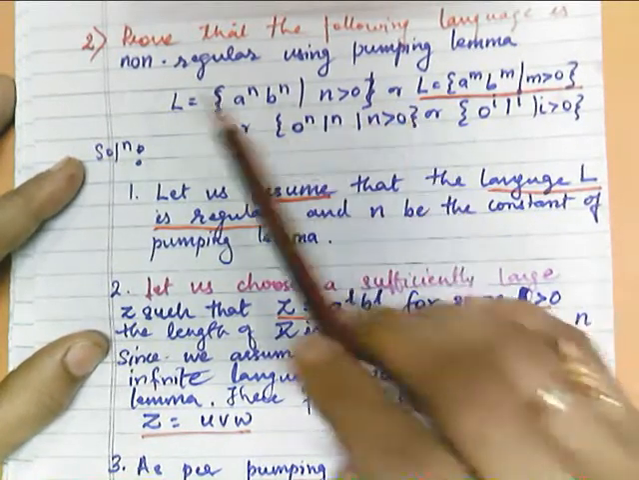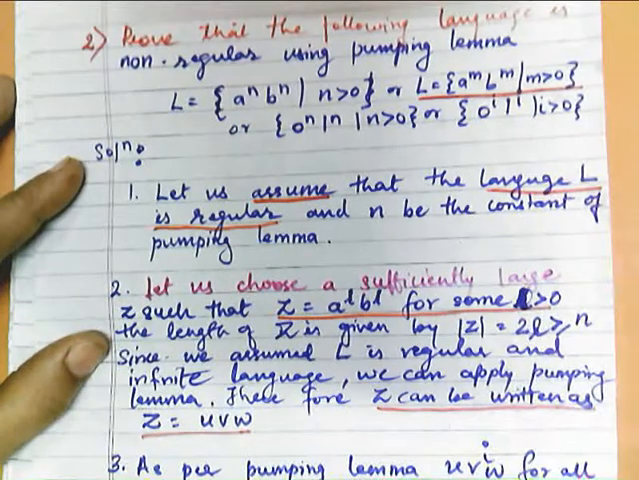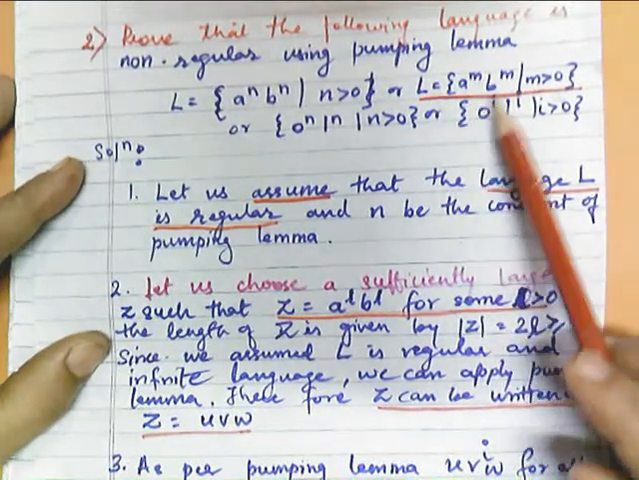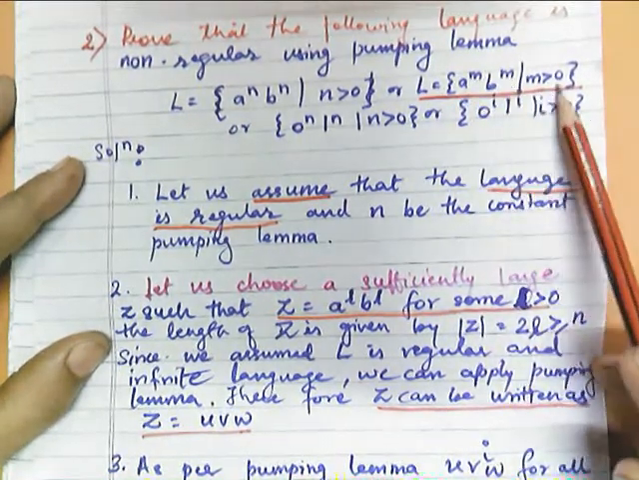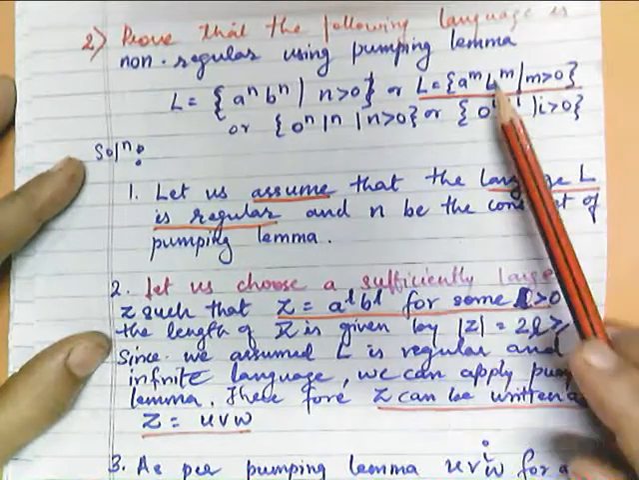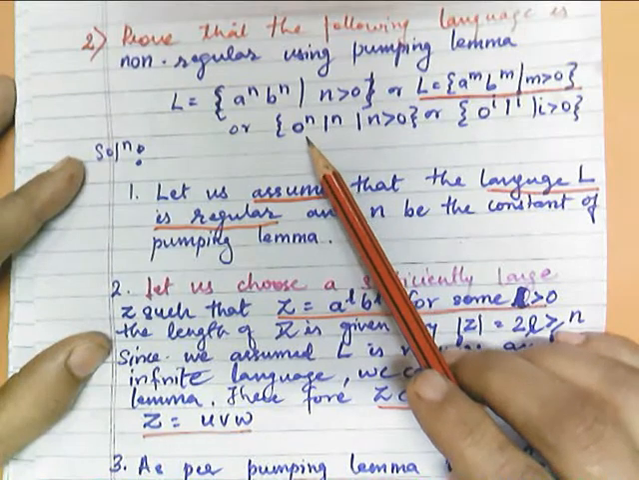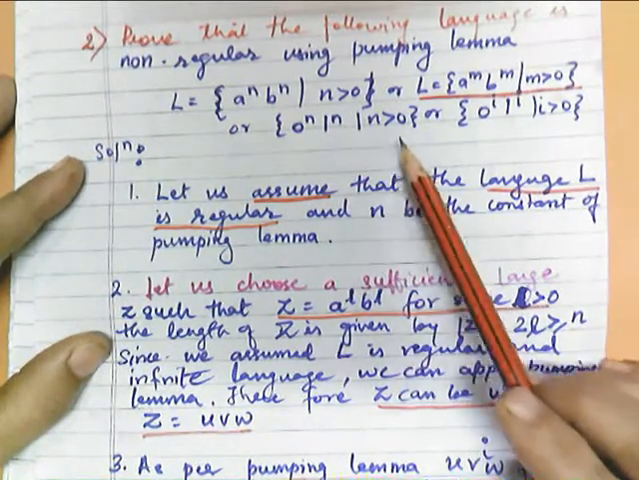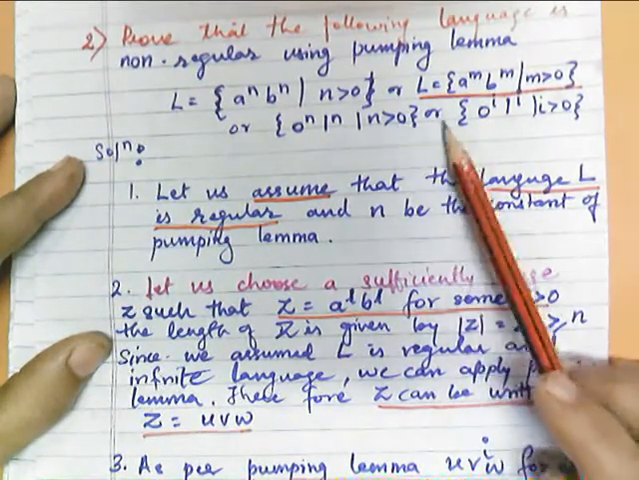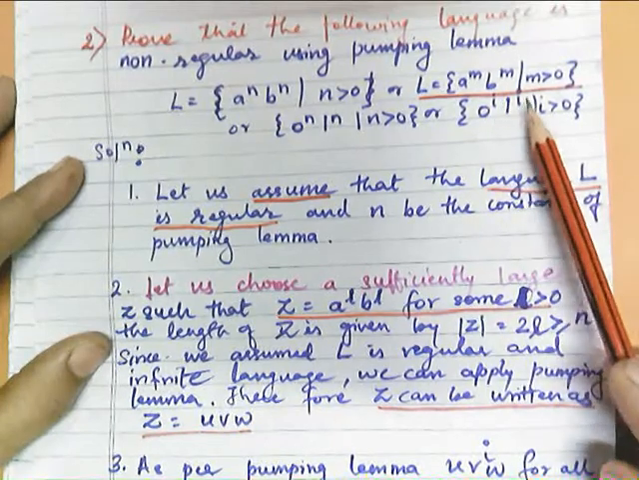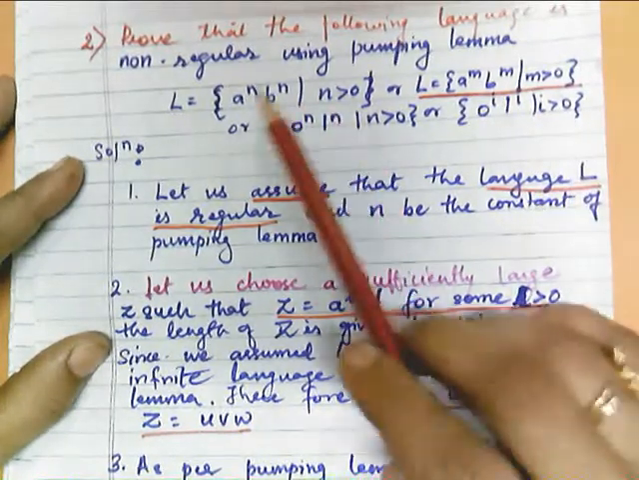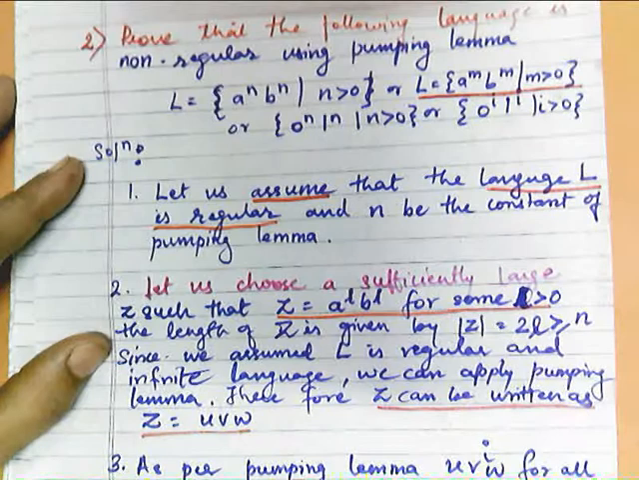or the same problem can be represented as L is equal to a raised to m, b raised to m, m greater than 0, only the parameter is changed. Or you can also get the same question in the form of 0 raised to n, 1 raised to n, where n is greater than 0, or 0 raised to i, 1 raised to i, i greater than 0. So if you observe all of these, only the parameter names are changed but the problem is the same.